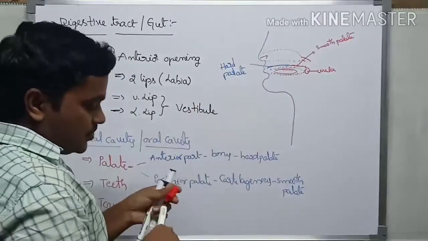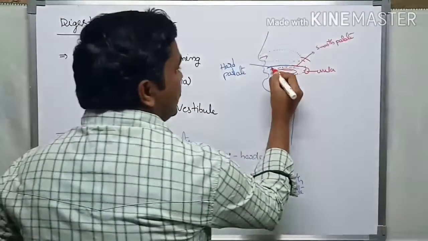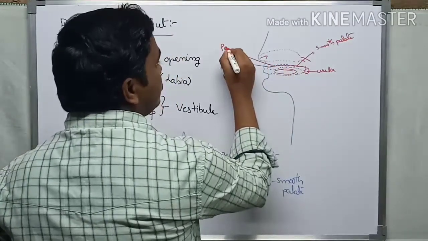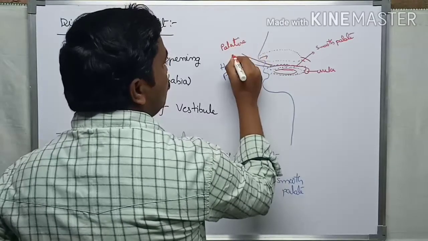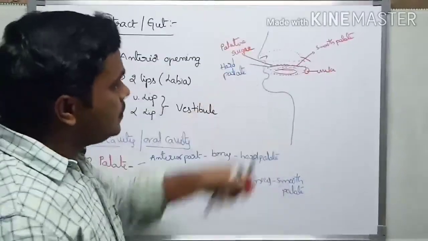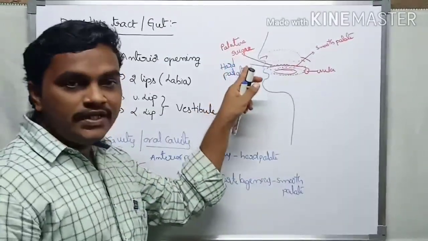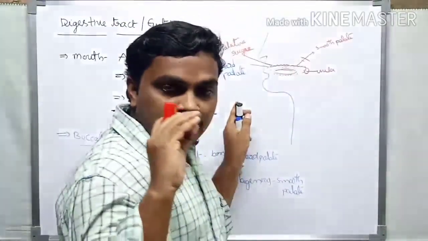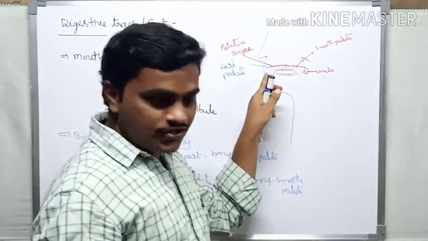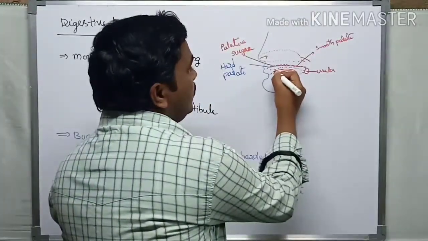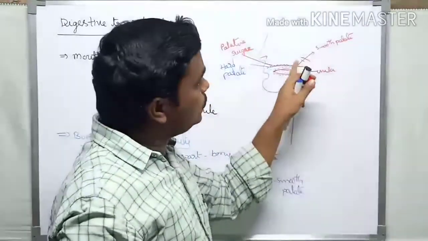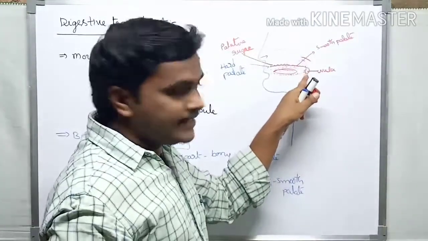The hard palate consists of some ridges. Those ridges are called palatine rugae. The spelling is rugae, but the way we pronounce it is palatine rug. So this is all about the palate. Initially some people think there are taste buds on the palate, but the taste buds are spread on the tongue region. The tongue region has taste buds, and a few taste buds are also present in the palate region.